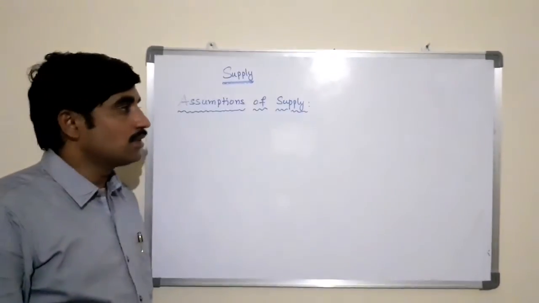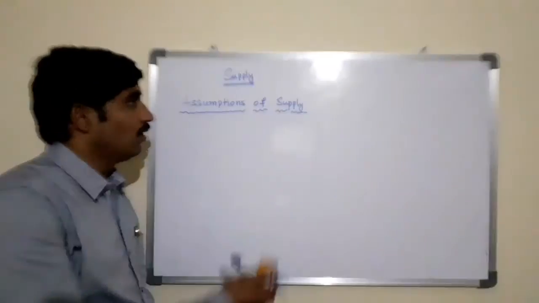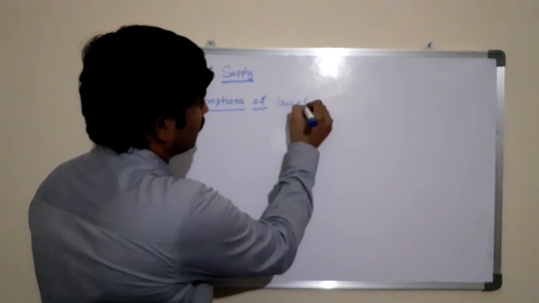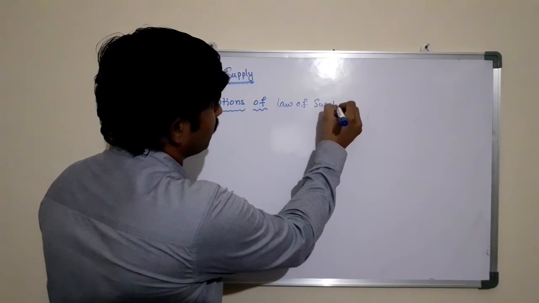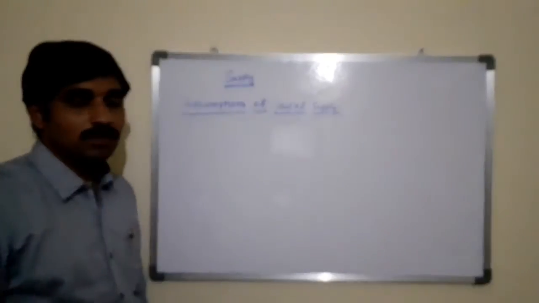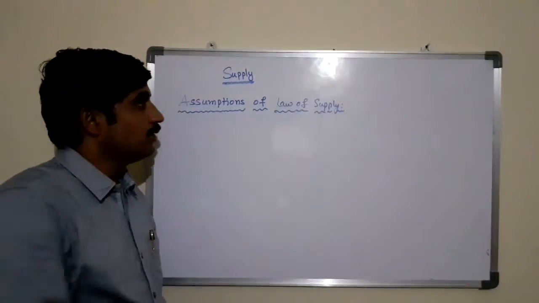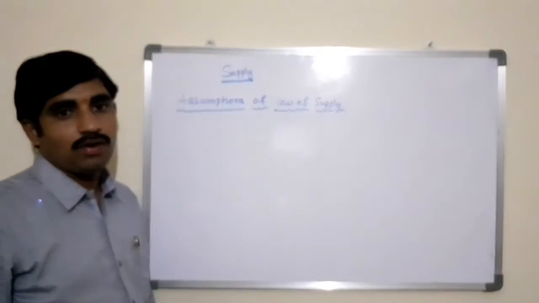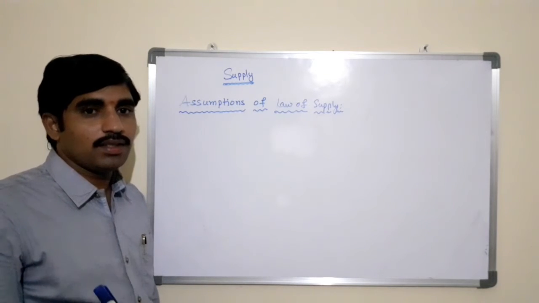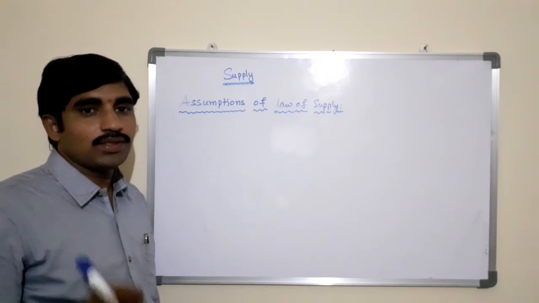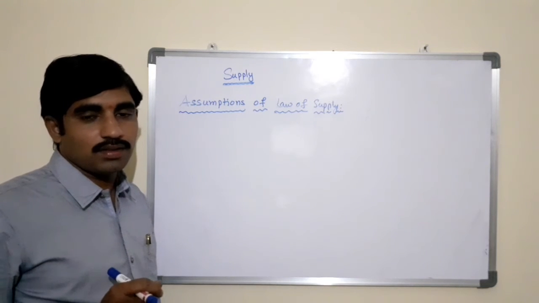Now let us see what the assumptions of supply, or the law of supply, are. Just as we discussed the assumptions of the law of demand, similarly there are certain assumptions of the law of supply. If you want to say there is a positive relationship between price and supply, you should assume that other things remain constant.